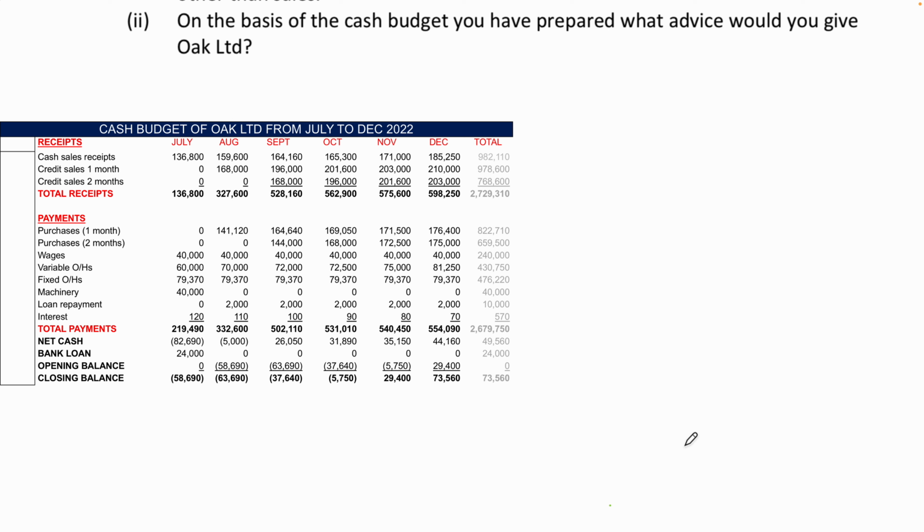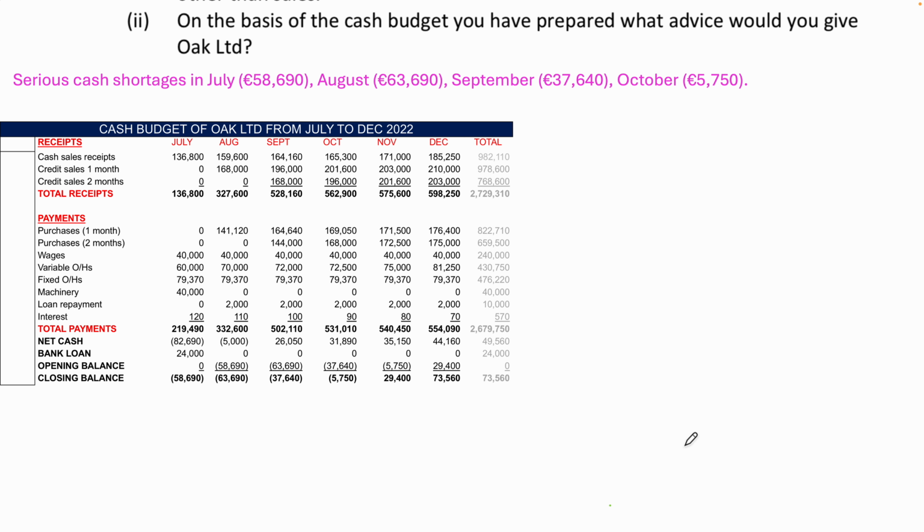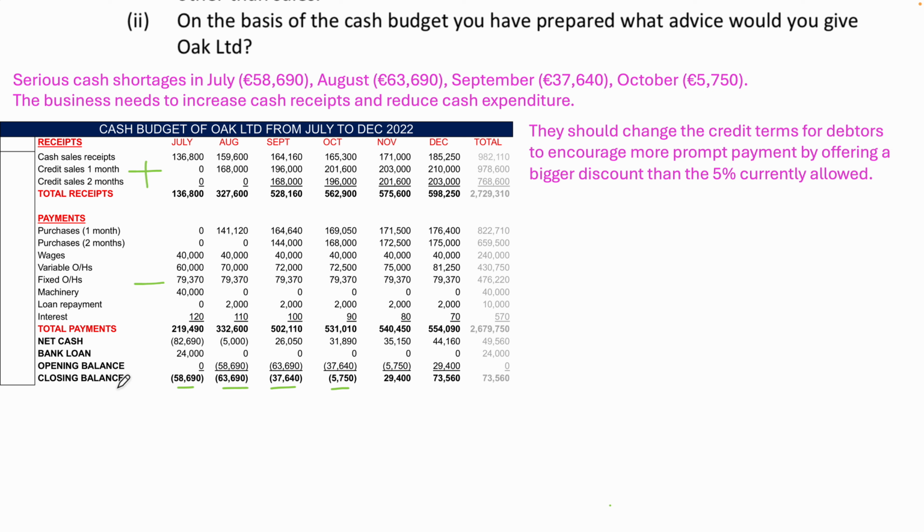So let's have a look. We've got serious cash shortages in July, 58,690. Serious cash shortages in August, 63,690. September, 37,640 minus, and then October, 5,750 minus. So the business obviously needs to increase the cash receipts and decrease the payments, reduce the cash expenditure.